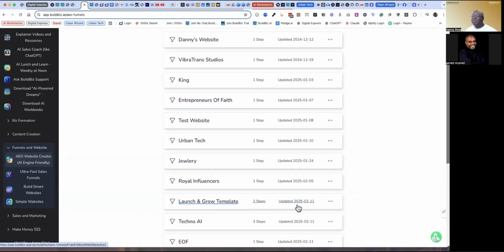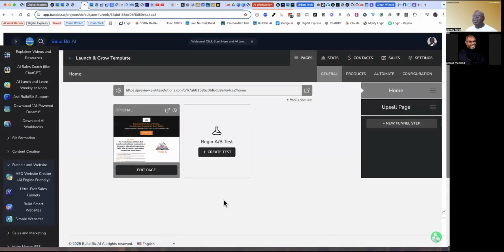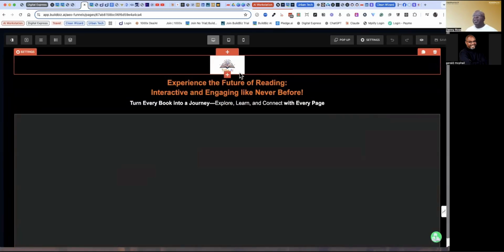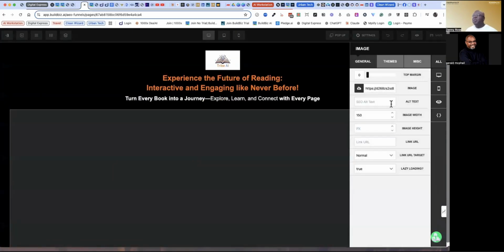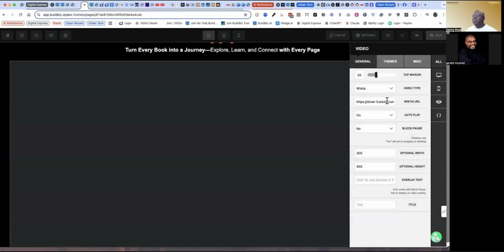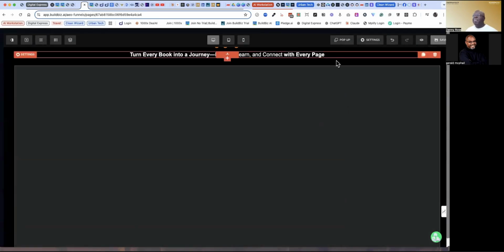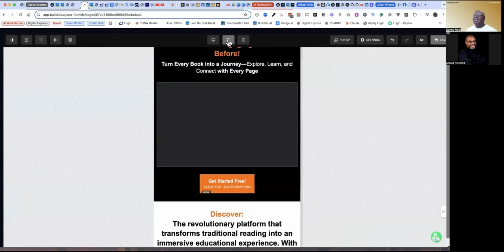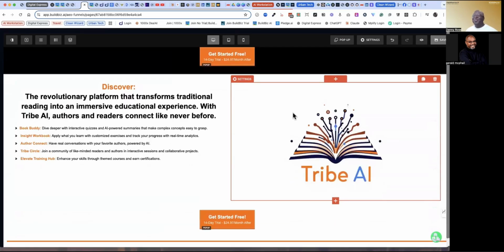You can use an existing template. For instance, this template is also a shared template in the family of templates, and you can go in and just edit the page and just kind of play with it. So this is also a sales funnel. Again, same thing. You could go in here, you can upload your logo, you can change the header, and then this is a very large video section, but you can make it smaller if you want to. This is what I like about the builder: it'll automatically make the video fit the full size of your screen.